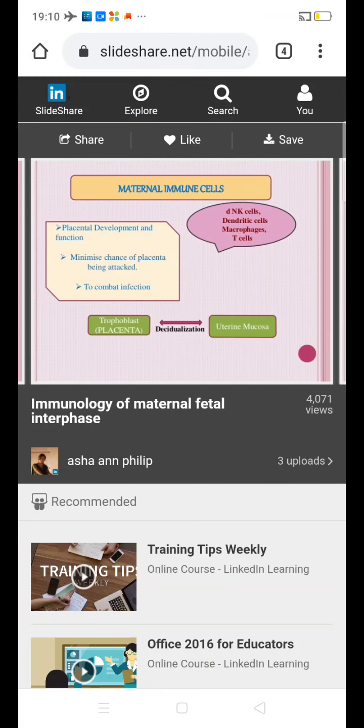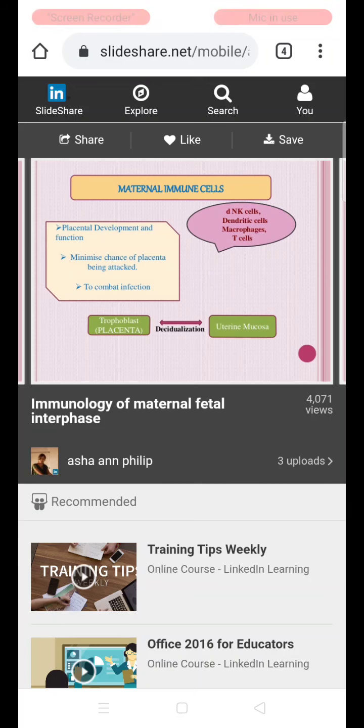So coming to the maternal immune cells, these immune cells which are present at the maternal fetal interface play an important role in the placental development and function, minimize the chance of the placenta being destroyed or attacked, and overcome infection, that is, curb the infection transferred from the mother to the fetus. They are the natural killer cells, dendritic cells, macrophages, and T cells.